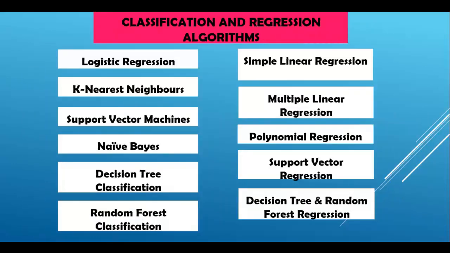As you can see over here, I have listed some of the classification and regression algorithms. In classification, we can use logistic regression, k-nearest neighbors, support vector machines, naive Bayes, decision tree classification, random forest classification. In regression, we can use simple linear regression, multiple linear regression, polynomial regression, support vector regression, decision tree regression, and random forest regression. So now let's get started.